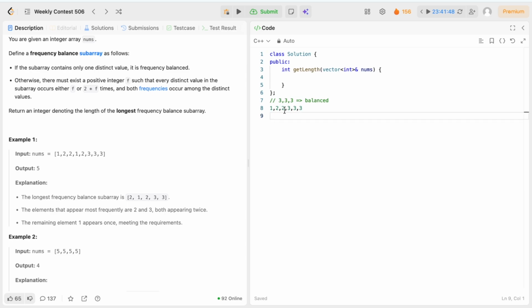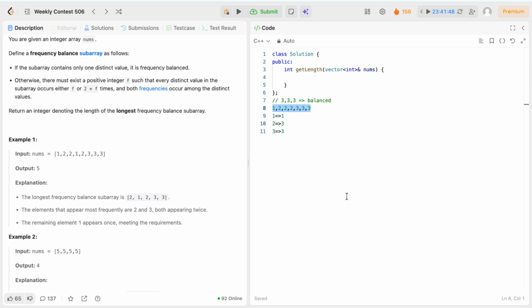But if we add one more 2, then the count of 1 is 1, count of 2 is 3, and count of 3 is 3. Now we have only two distinct frequencies, 1 and 3 only. There is no other distinct frequency. So if the number of distinct frequencies is 2 and the larger frequency is 2 times the smaller frequency. In this example, the larger frequency is 3 and the smaller frequency is 1. Now 3 is not twice of 1. So this is not a balanced array.